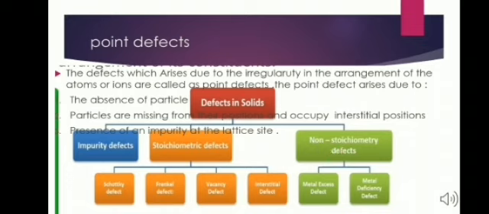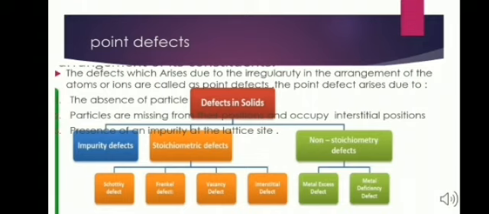Impurity defect arises when foreign atoms, that is atoms different from the host atoms, are in the crystal lattice. This is further divided into two types: substitutional impurity defect and interstitial impurity defect.